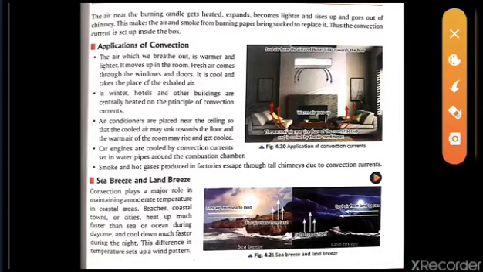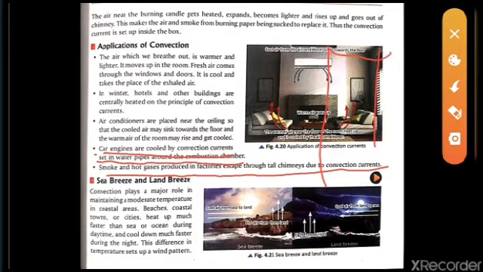The same case is with the car engine. Car engines are cooled by convection currents set up in water pipes around the combustion chamber. That means in the combustion chamber there is also a pipeline of water. The third one is that smoke and hot gases produced in factories escape through chimneys due to the convection current. If you watch the chimneys around your area, this is due to the convection current.